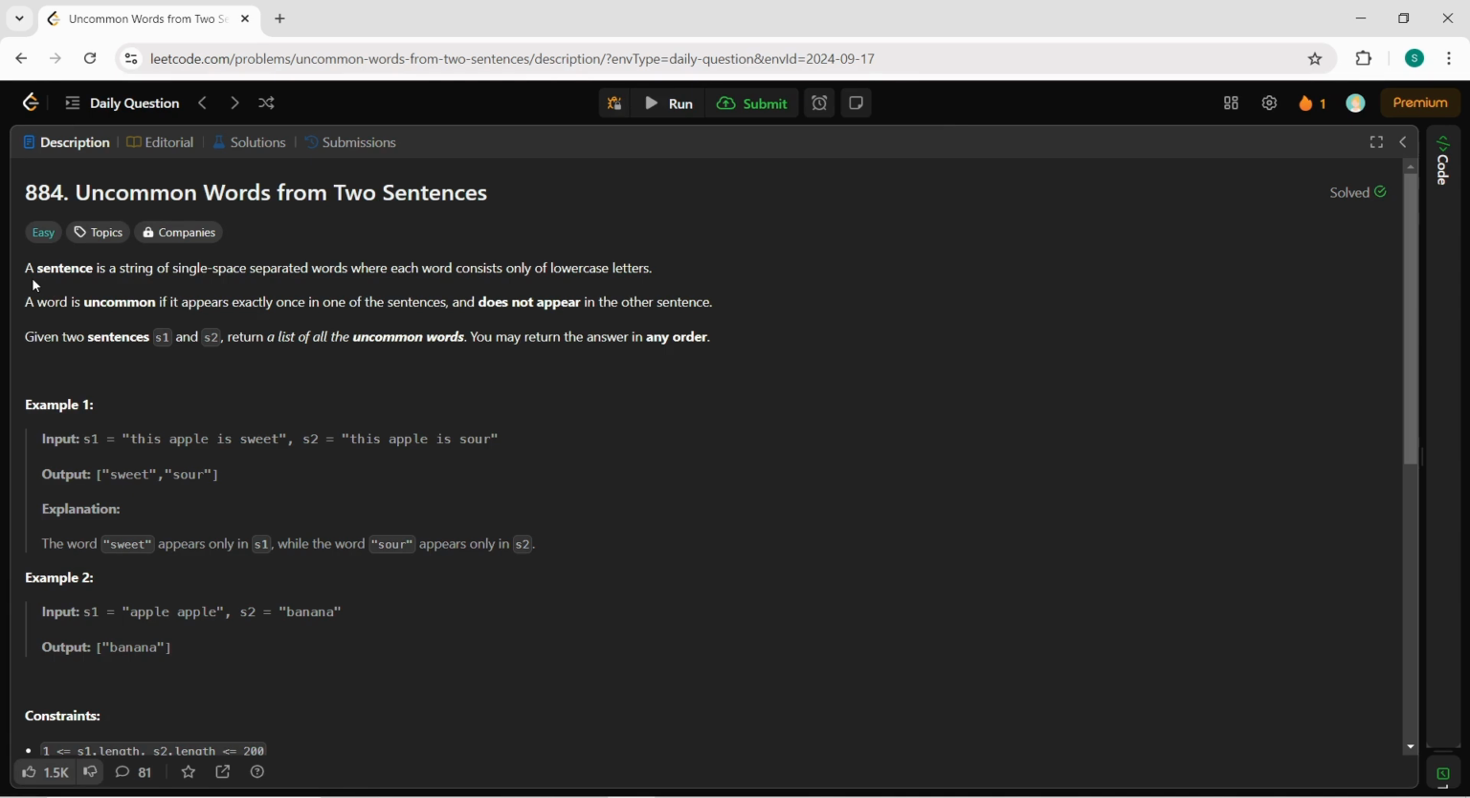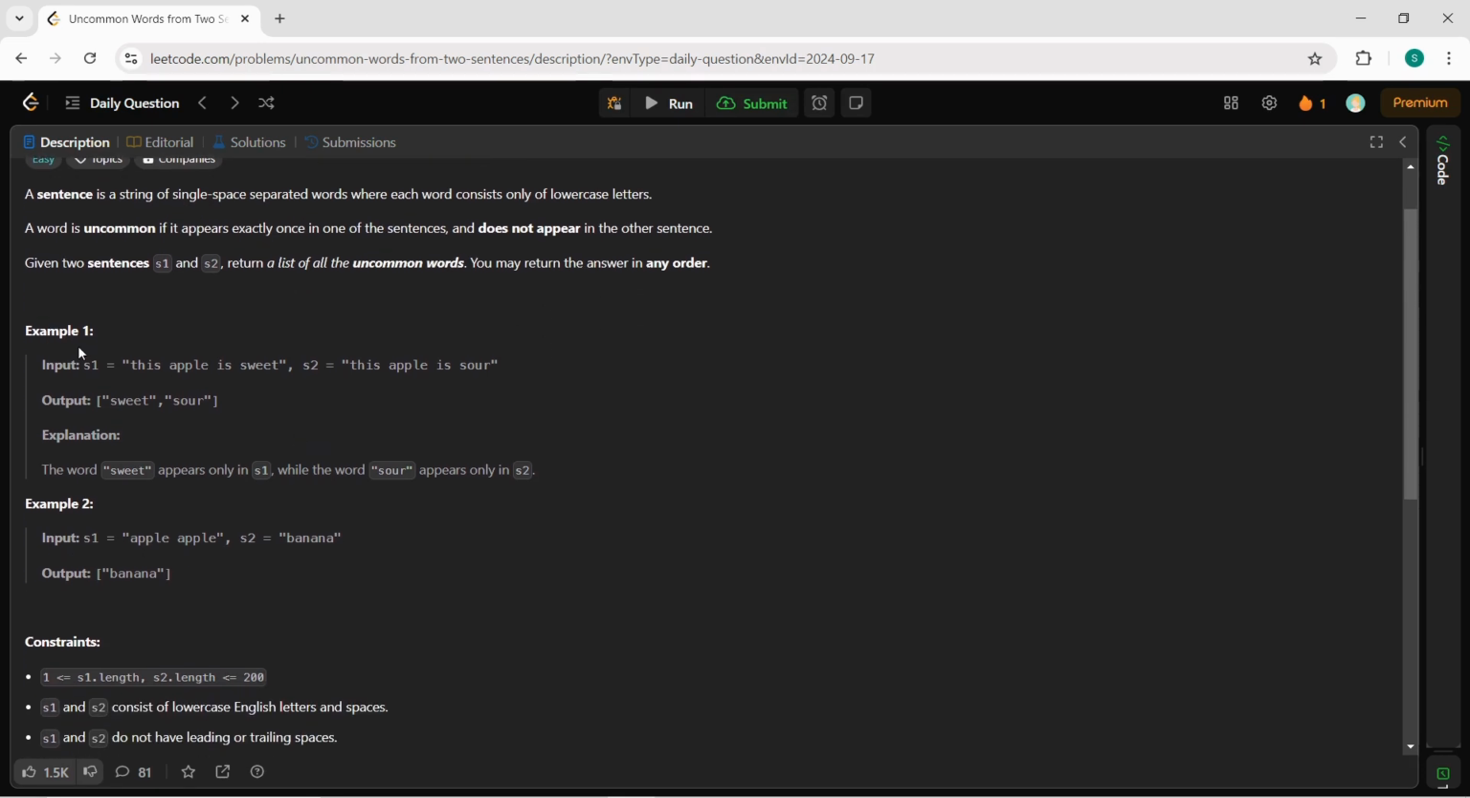Here they have mentioned that a sentence is a string of single space separated words where each word consists only of lowercase letters. A word is uncommon if it appears exactly once in one of the sentences and does not appear in another sentence. Given two sentences S1 and S2, return a list of all the uncommon words. You may return the answer in any order.